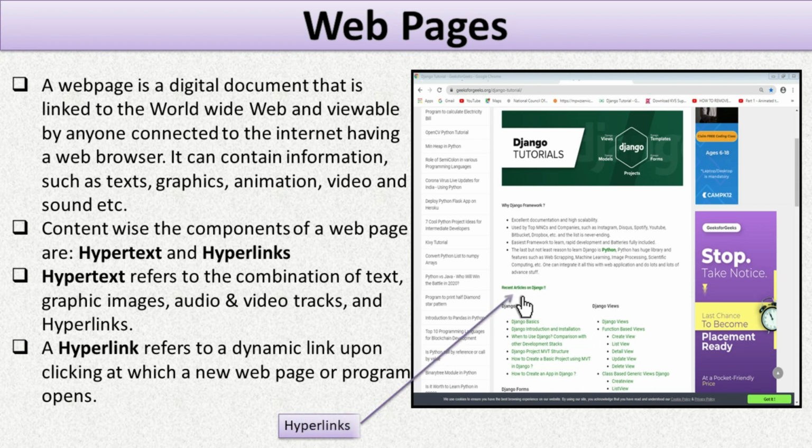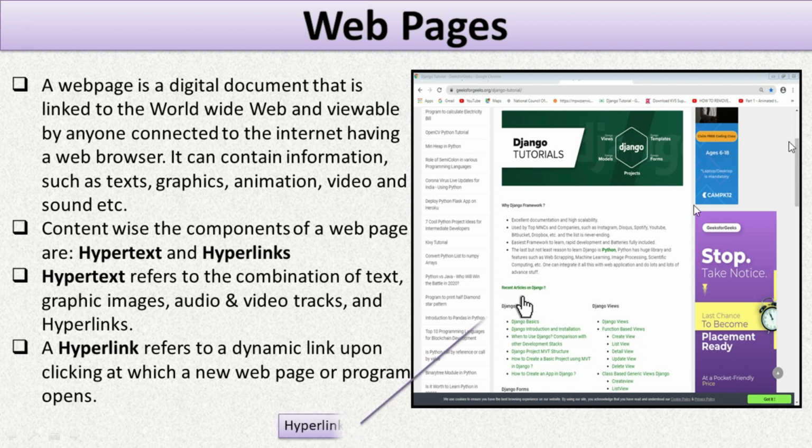So in simple words, a web page is a collection of information on the internet. A web page contains information such as text, graphic, animation, video, sound, etc. It is a digital document on the internet that can be accessed with the help of a web browser.